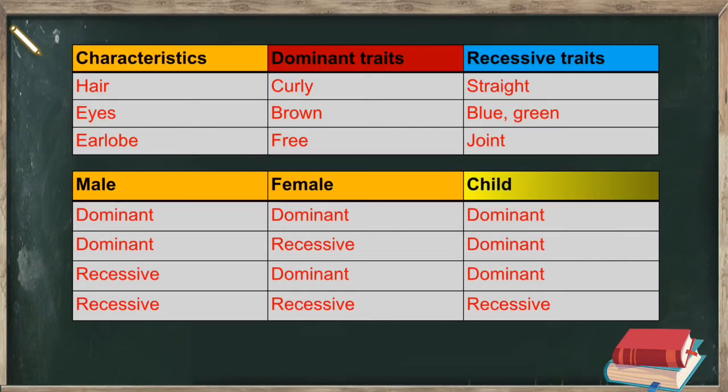In the first table, some human characteristics are listed along with their dominant and recessive traits. The second table explains the child characteristics, depending on the parent characteristics. For example, the male has the dominant trait of curly hair, and the female has the recessive trait of straight hair. The child is born with the dominant trait of curly hair. Similarly, other characteristics.